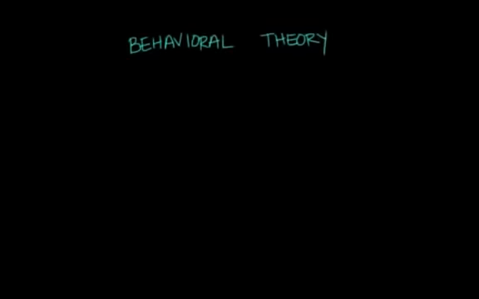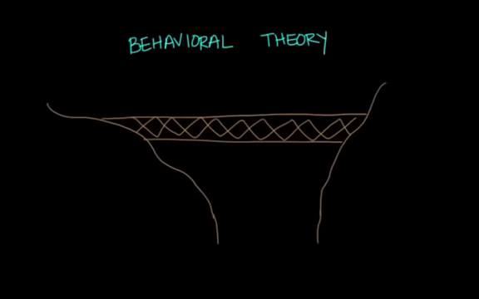Alright, the behavioral theory is what we're going to be talking about next. And the behavioral theory says that personality is a result of the interaction between an individual and their environment. So here's our person, and then this is the environment, whether it's society. We'll draw a few houses here. There you go, you get the picture. So basically what I've drawn here is one island and another island and a bridge connecting both. And you'll see why I did that in a second.